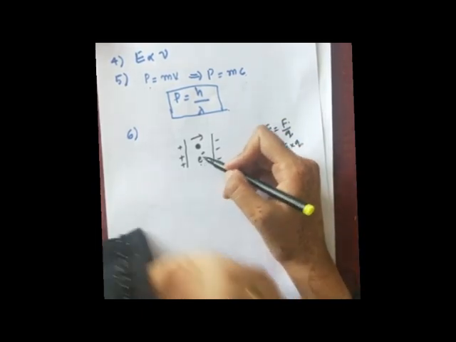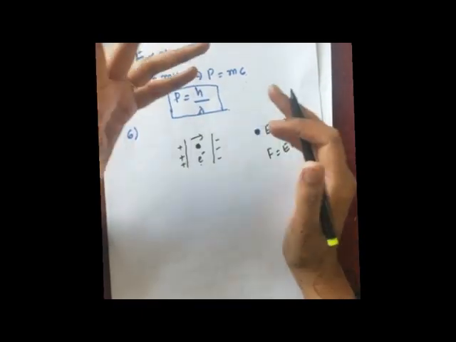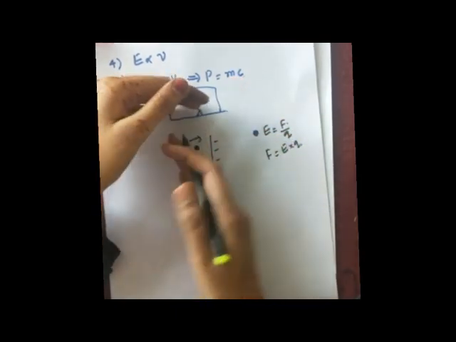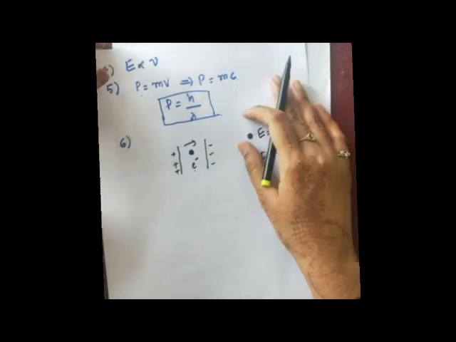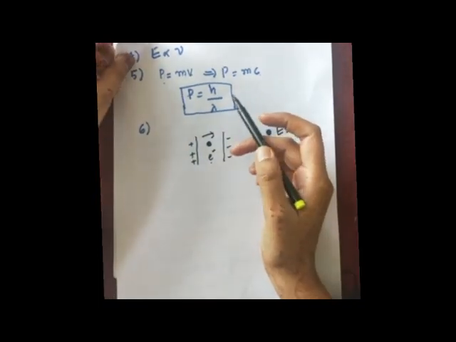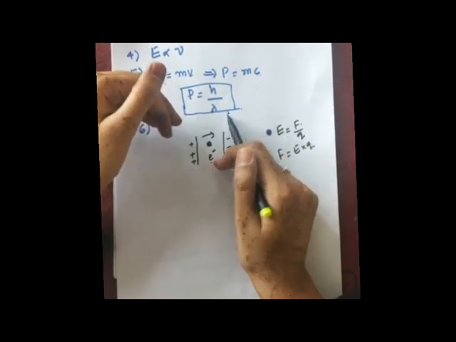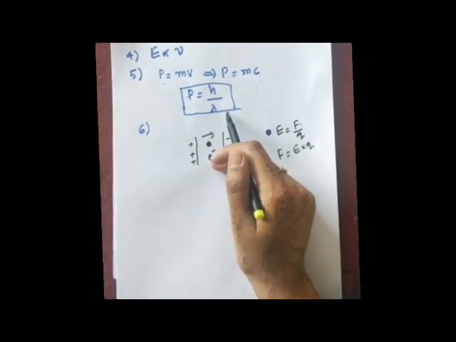Okay, so for this what will happen? The electron will get deflected. It will go this side, correct? Because it is negatively charged. This side it is positive potential. And in a magnetic field also, a charged particle will travel in a circular path because of the magnetic field. That you will learn further in the chapters.